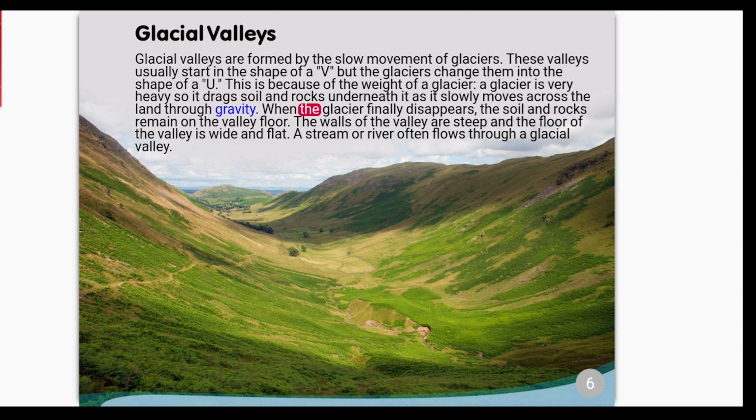When the glacier finally disappears, the soil and rocks remain on the valley floor. The walls of the valley are steep, and the floor of the valley is wide and flat. A stream or river often flows through a glacial valley.